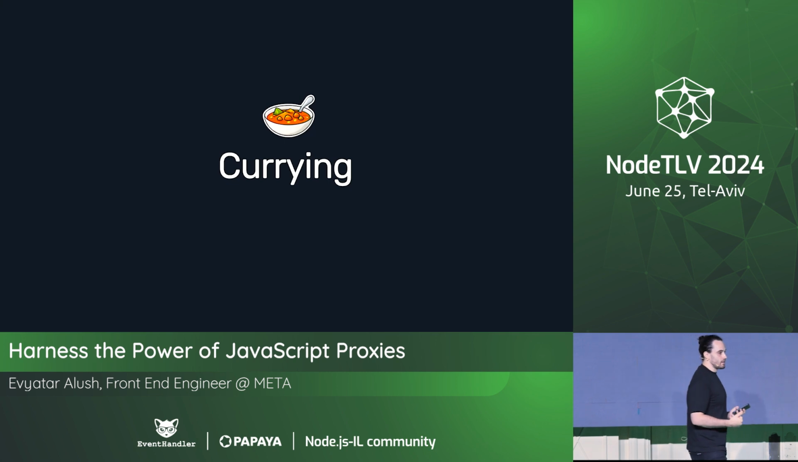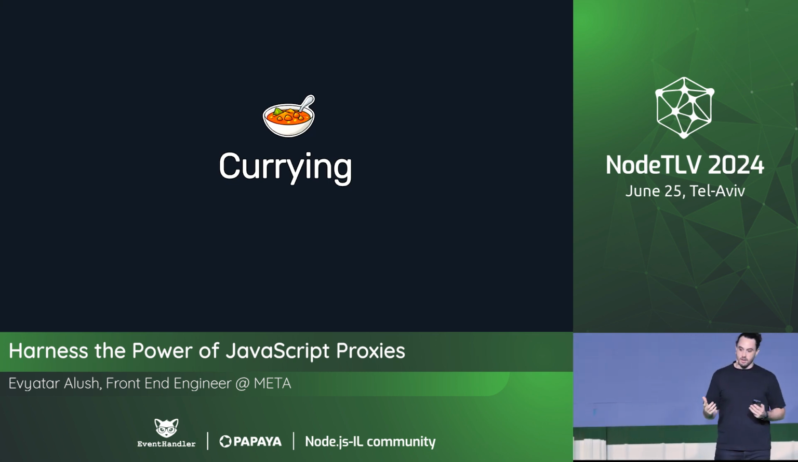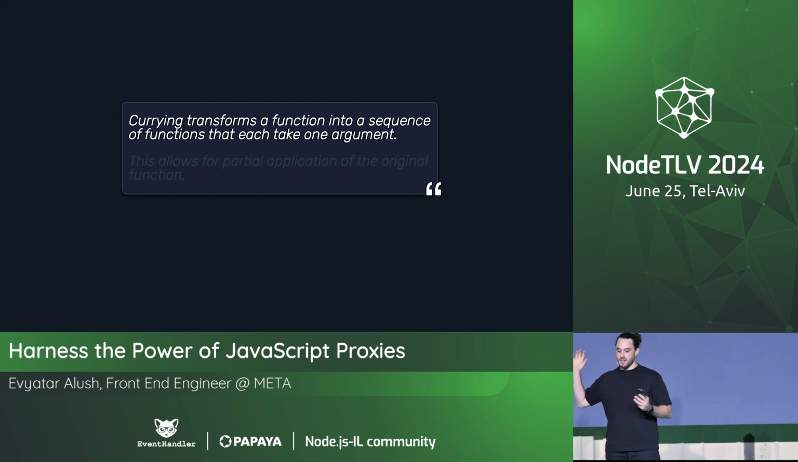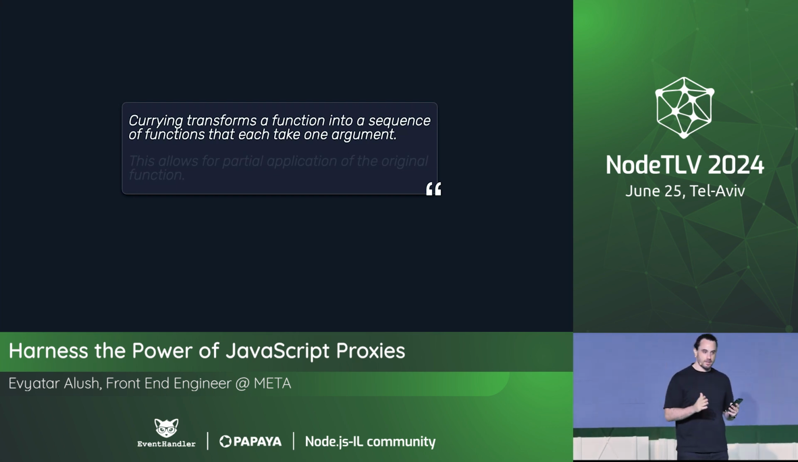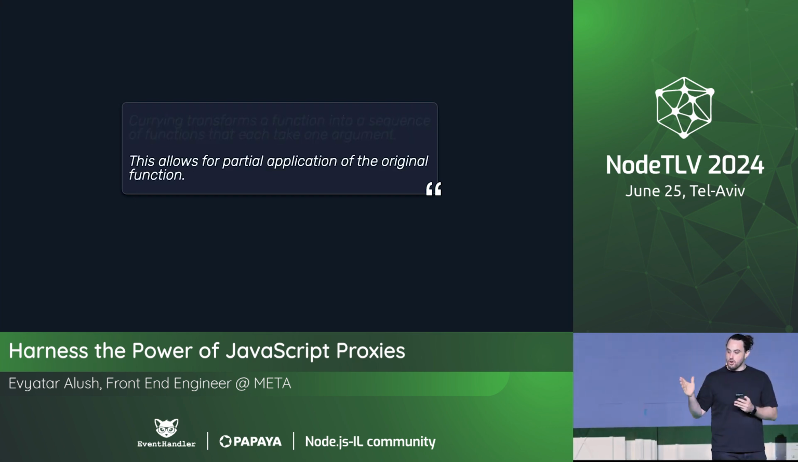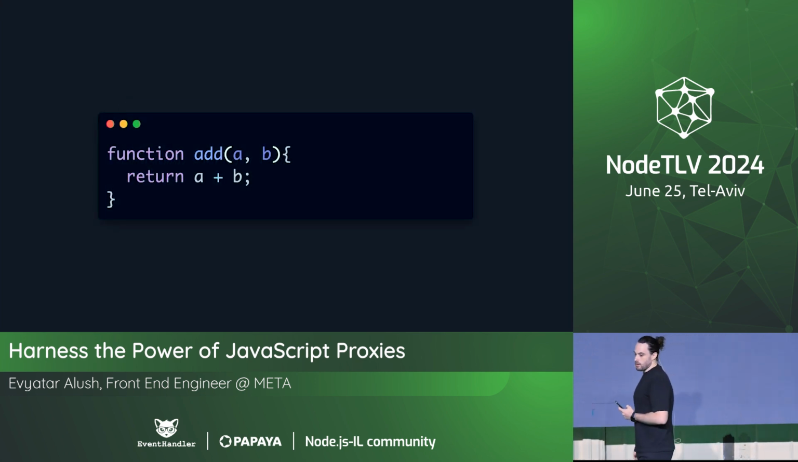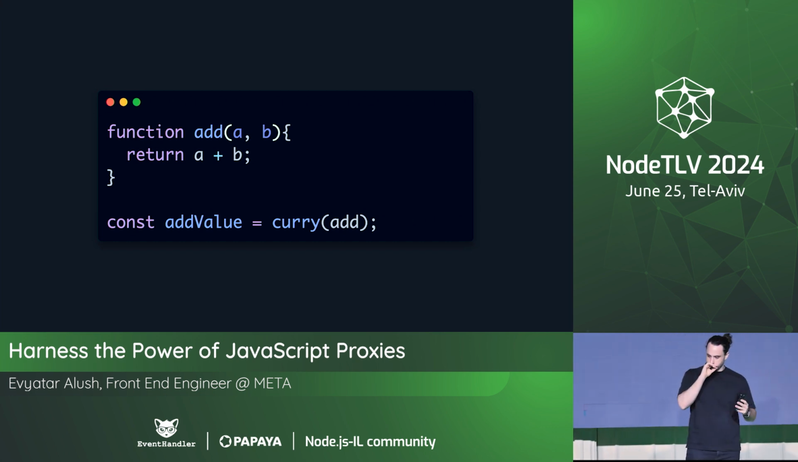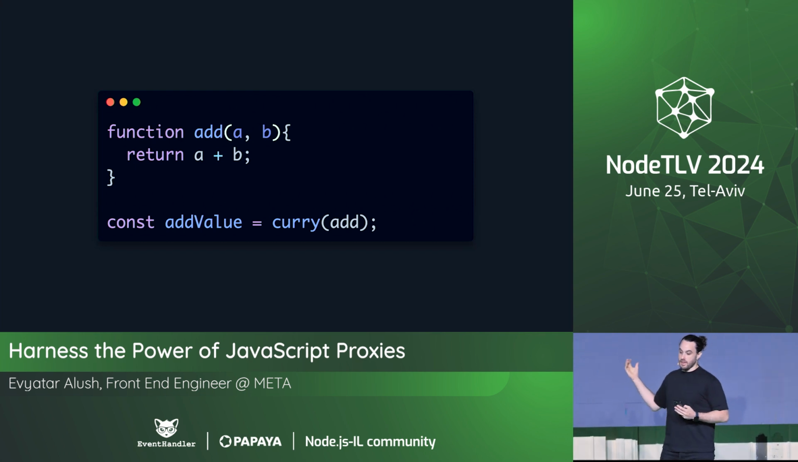And the second technique that we're going to use is currying. Currying allows us to transform a function into a sequence of functions that each takes one argument. So this allows for partial application of the original function. Let's assume we have the add function that takes a and b, and we want to split it into multiple operations. So let's do add value that takes and call a curry with it.